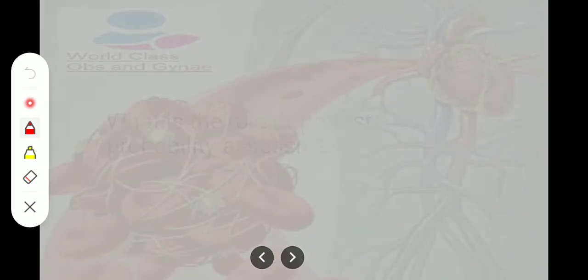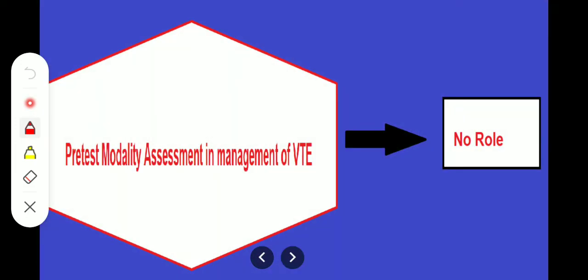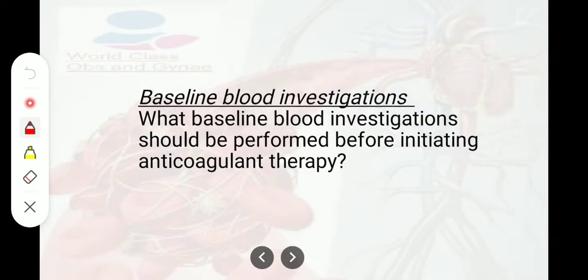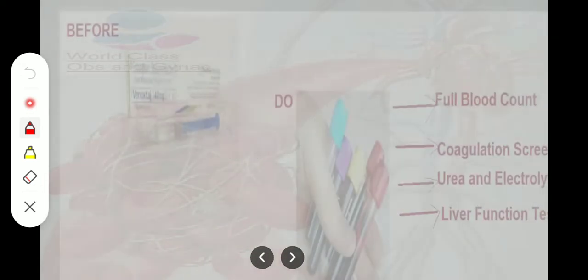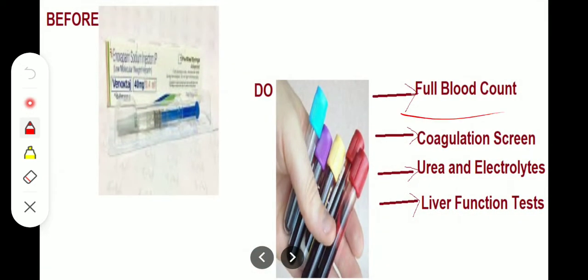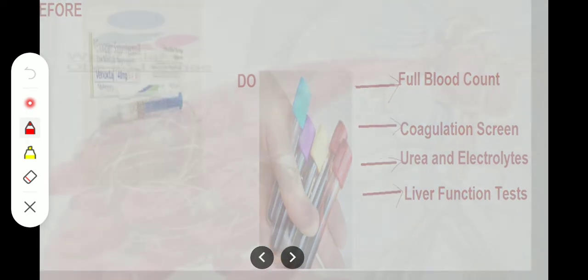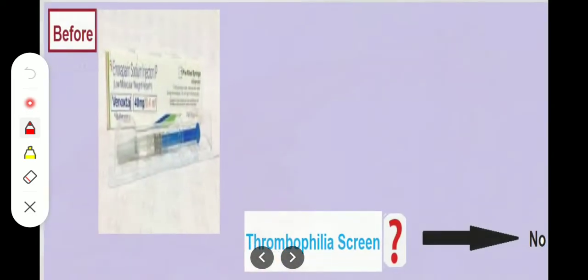Now, baseline blood investigation. What baseline blood investigation should be performed before initiating anticoagulant therapy? Okay, before starting anticoagulant therapy, we recommend full blood count, coagulation screen, urea and electrolytes, liver function test. Okay, and do we recommend thrombophilia screen? No.